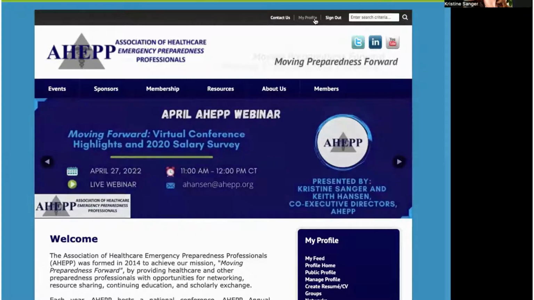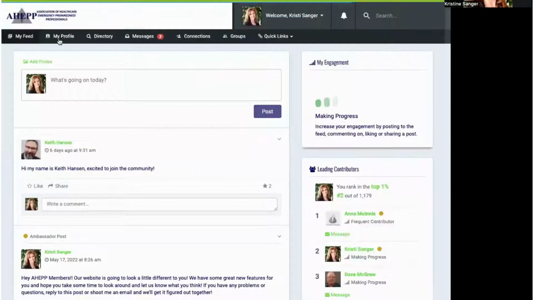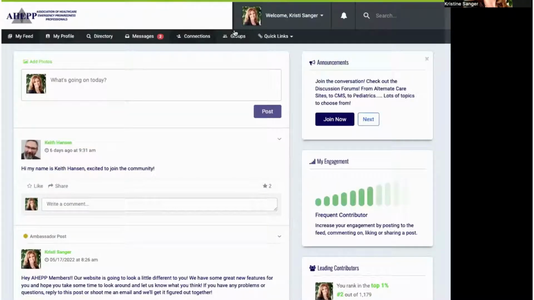When you click on your profile, it's going to bring you to a page you probably haven't seen before. First, it's going to ask you to complete your profile if it isn't 100% complete. All you need to do is fill out all of these tabs and you'll be 100% complete. Pretty easy. Then, if you look at your feed, you're going to be able to see all of your social connections and basically a feed similar to any social media platform that you've used in the past.